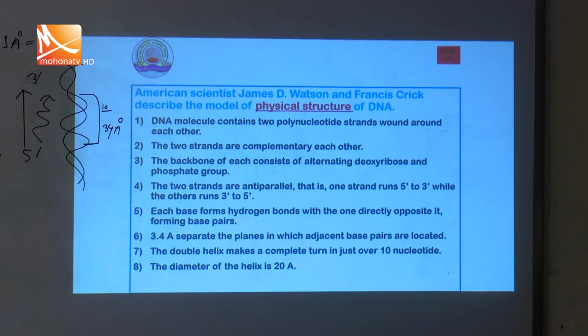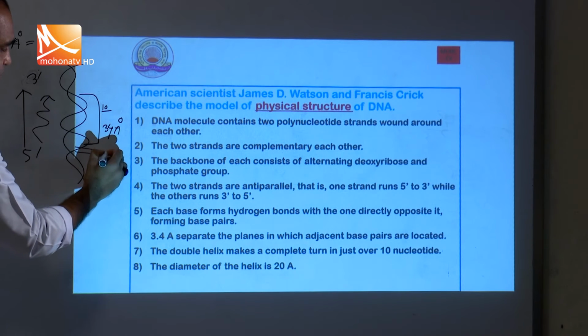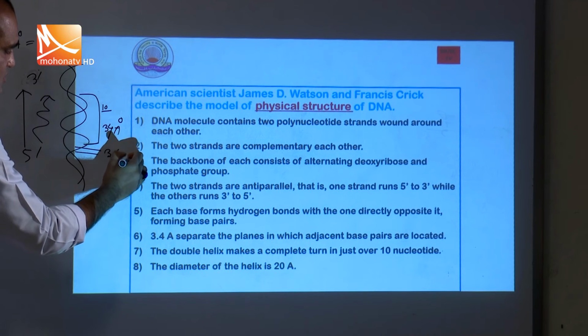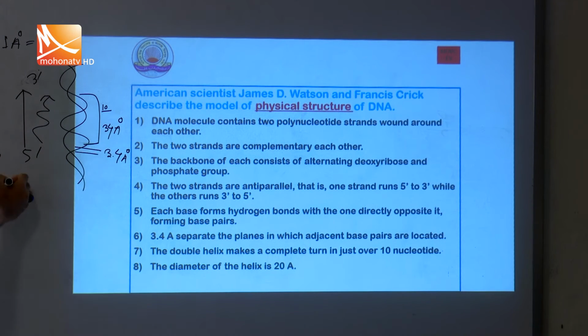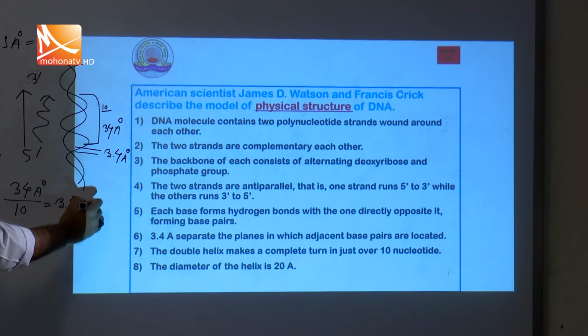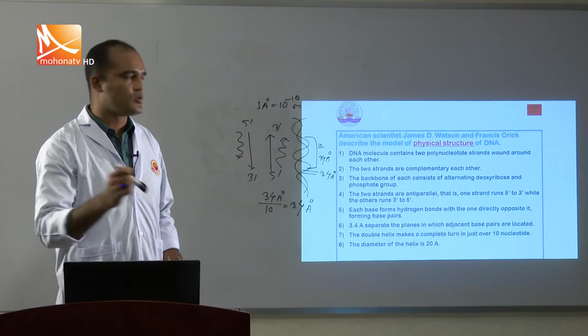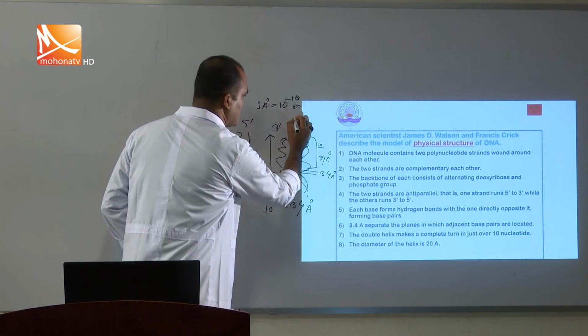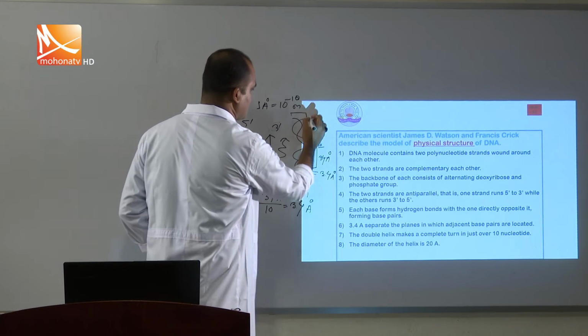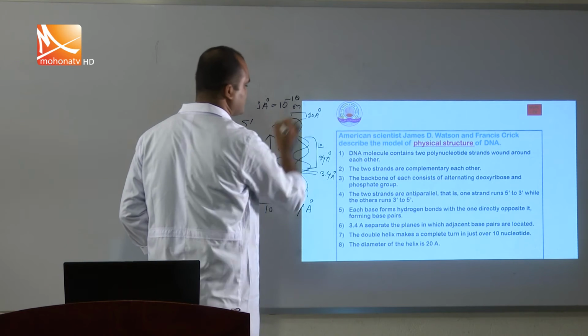When we count only one nucleotide, the distance is 3.4 angstrom, because 34 angstrom divided by 10 nucleotides is 3.4 angstrom. The diameter of the helix is 20 angstrom.